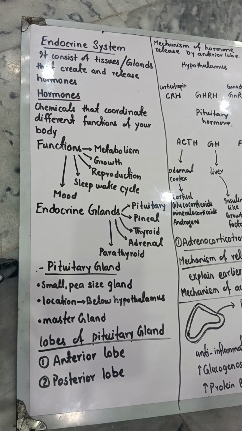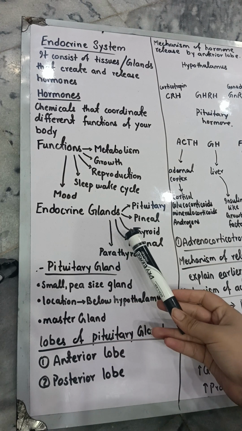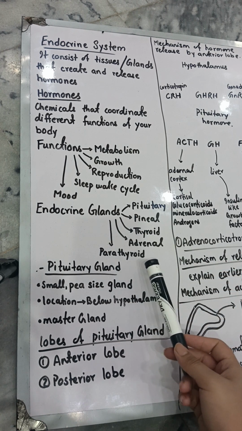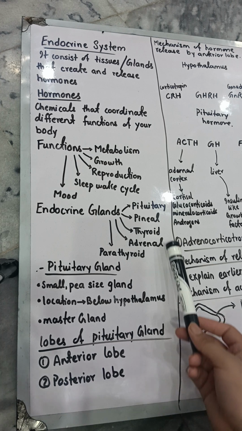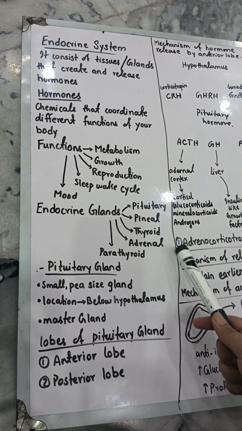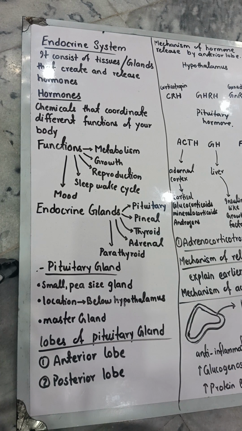Now let's discuss what types of endocrine glands are present inside your body. These are some glands which release hormones. First is the pituitary gland. It is present in your brain. Second is the pineal gland. It is also present in the brain, controlling the production of melatonin. Melatonin is a chemical which regulates your sleep-wake cycle.